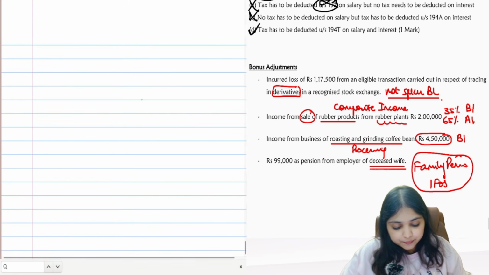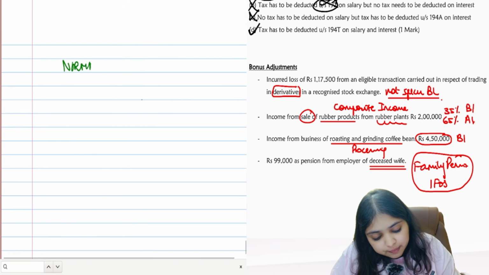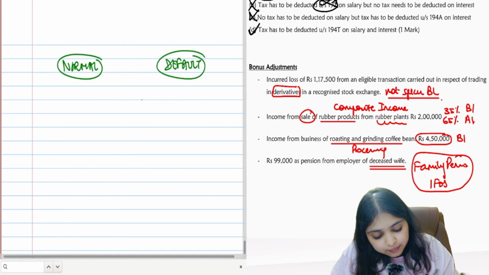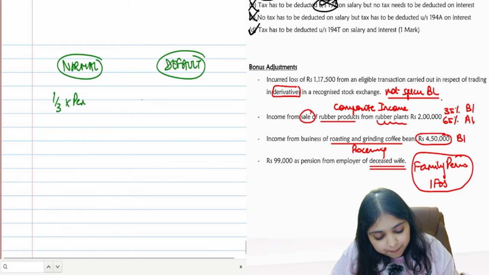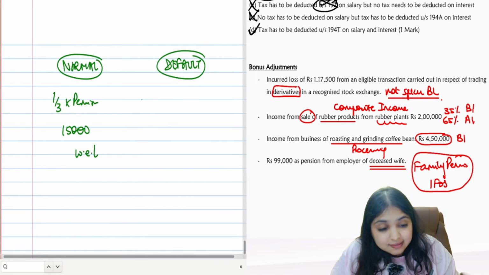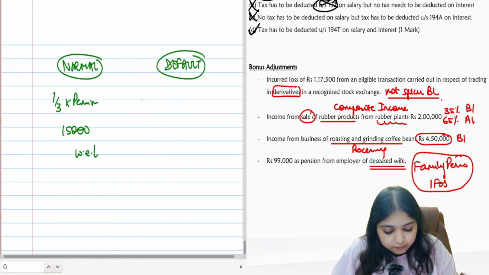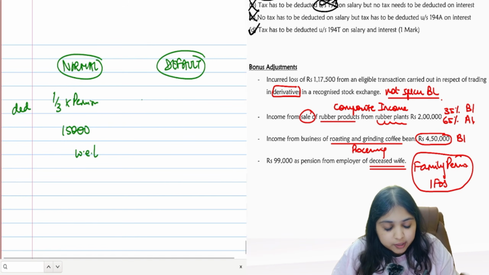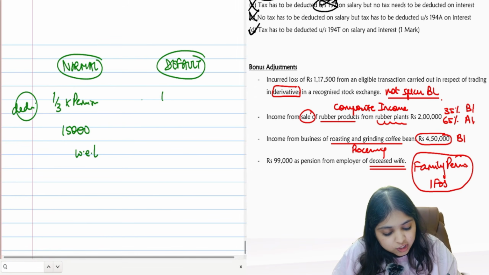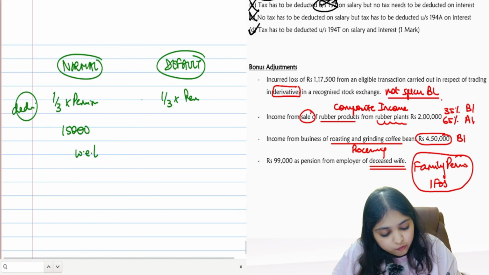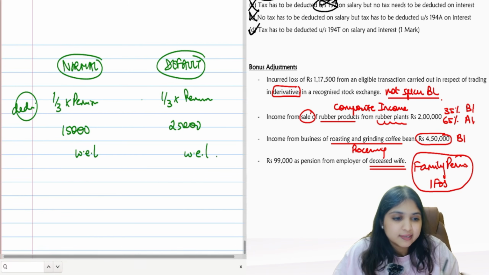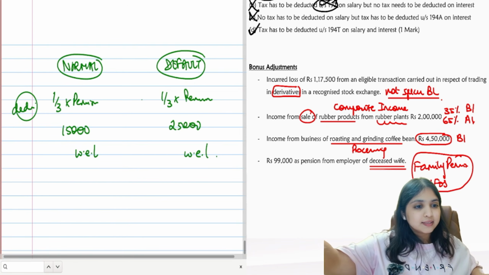I'll remind you what to do with pension under IFOS head. In normal regime, 1/3 of the pension or 15,000, whichever is lesser, will become your deduction. In default regime, 1/3 of pension which you are receiving or 25,000, whichever is lesser, will become your deduction.